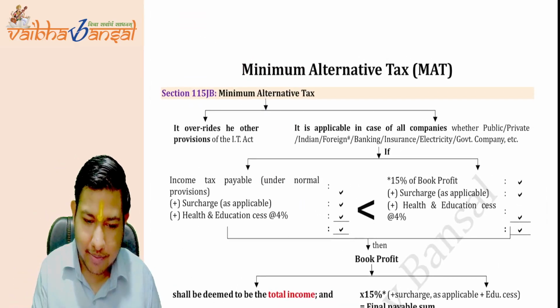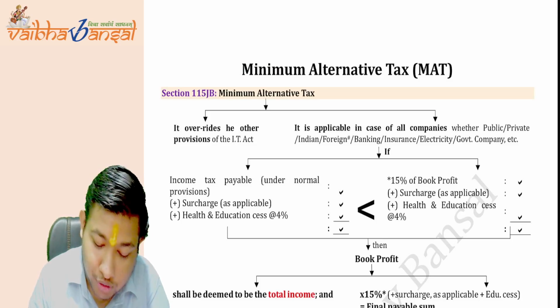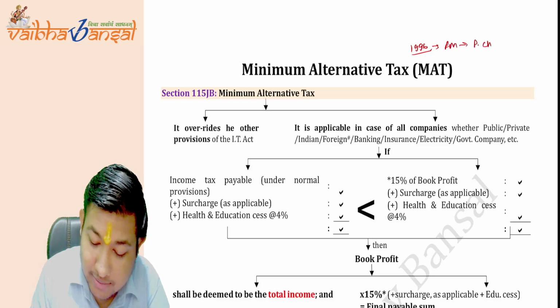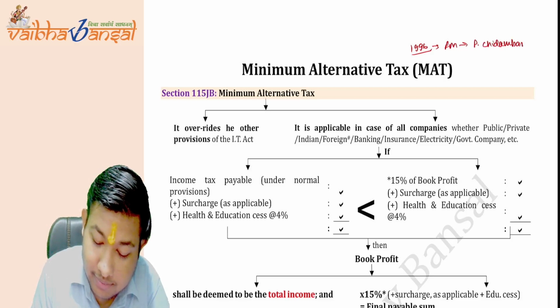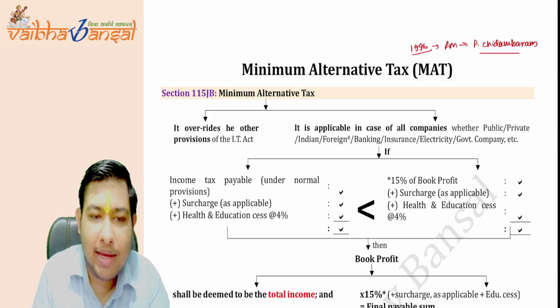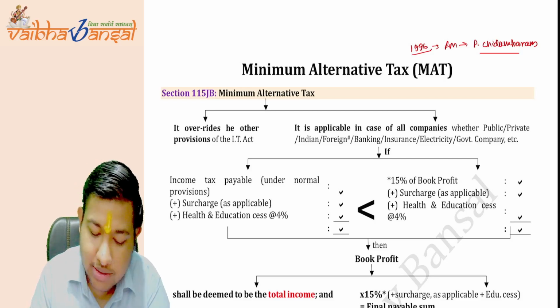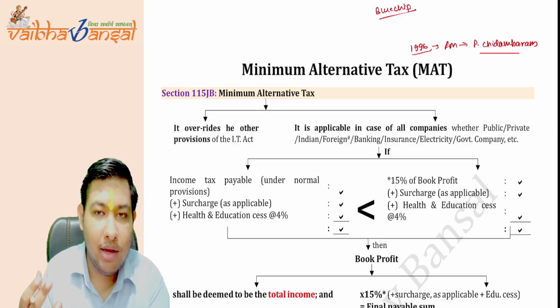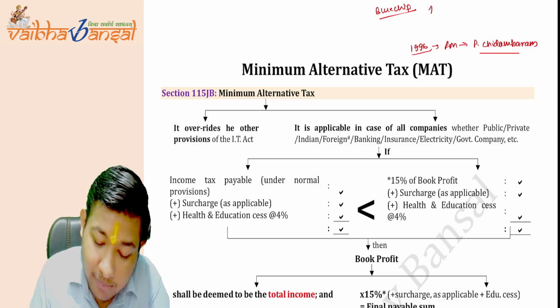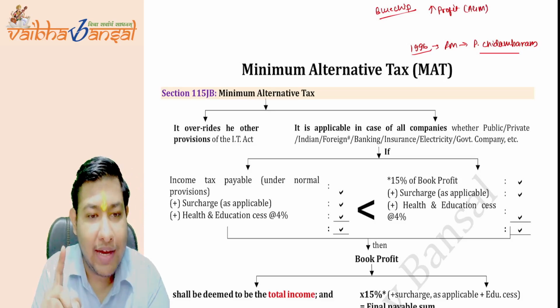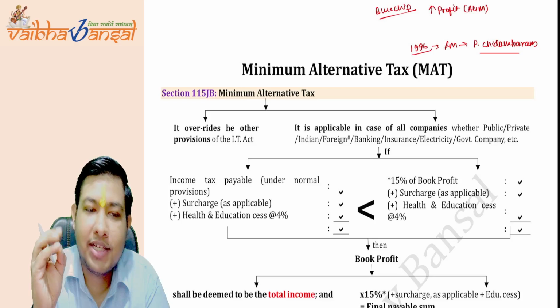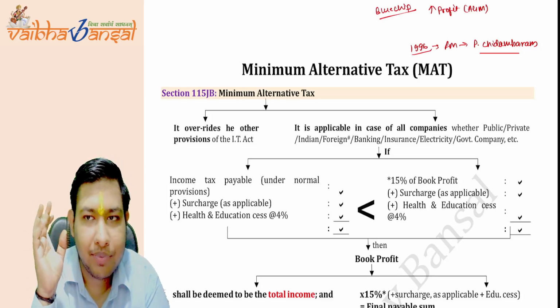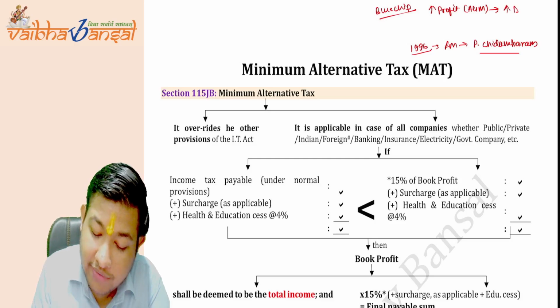Okay, so let's start. This is the story of 1996, when our finance minister was P. Chidambaram Sahab. He noticed one thing: the blue chip companies, the companies which are high in turnovers, were showing their profits high in the financials which are to be shown in the AGM, and distributing higher dividends.